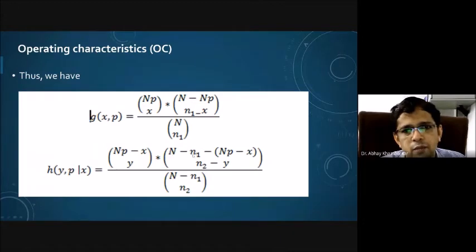Similarly, N minus N1, since N1 has already been inspected. So N minus N1 minus (NP minus X) are the number of non-defective units remaining in the lot, choose N2 minus Y. That means the size of the second sample is N2, and Y is the number of defective units, so non-defectives will be N2 minus Y, divided by the remaining units, N minus N1 choose N2. So this is basically that conditional probability.